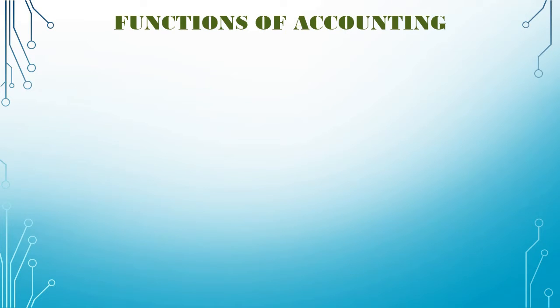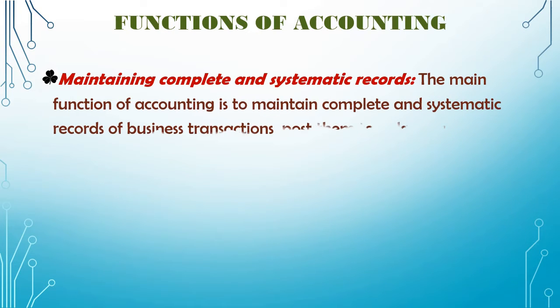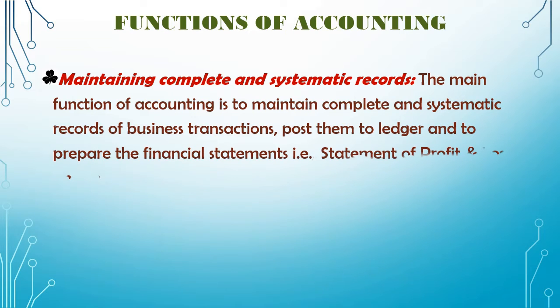Functions of accounting. Maintaining complete and systematic records. The main function of accounting is to maintain complete and systematic records of business transactions, post them to ledger, and to prepare the financial statement, that is statement of profit and loss and the balance sheet. So here the first function of accounting is to maintain the complete record, and not only the complete record but to maintain it in a systematic way, in a proper way.